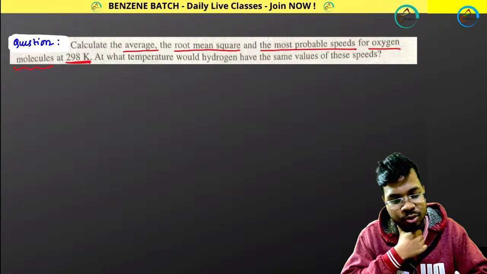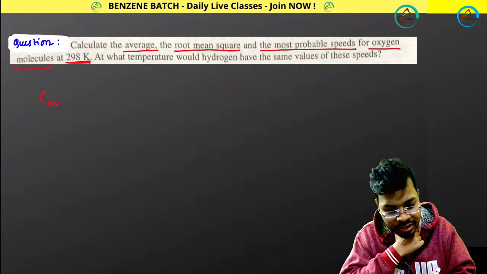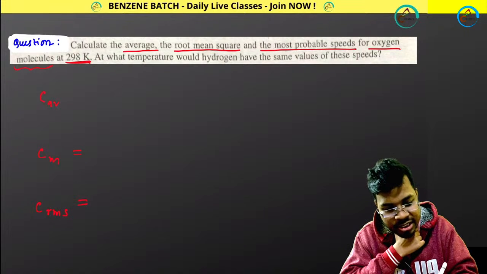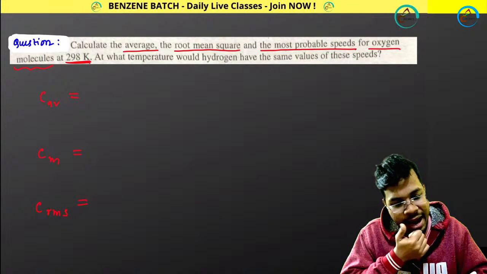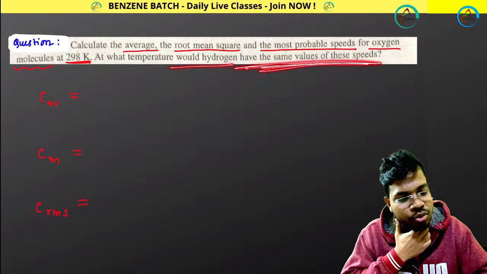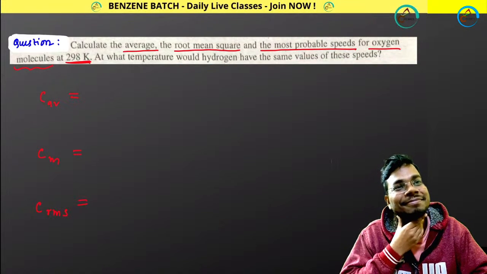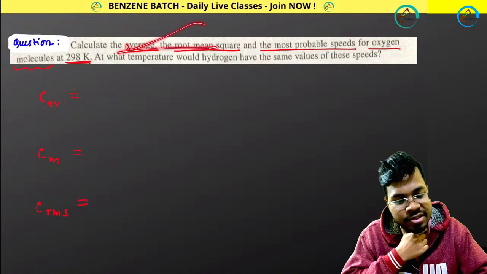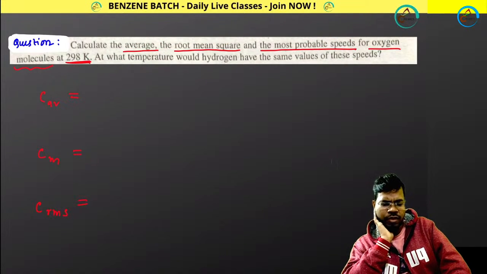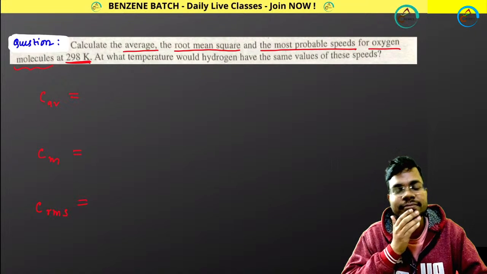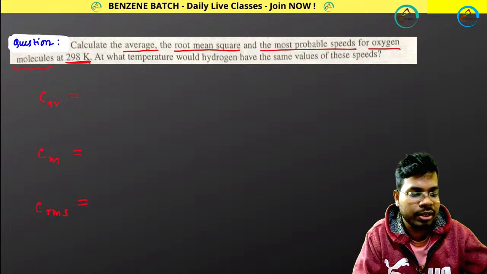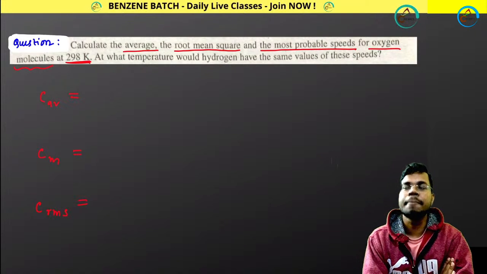Okay. So first calculate C_av, C_mp and C_rms. Calculate these velocities. And then at what temperature would hydrogen have the same values of these speeds? First of all, calculate the first part: average velocity, root mean square velocity, most probable velocity for oxygen molecules. Do the calculation first. I am giving you 1 minute to calculate these three. You have a calculator, you can calculate this within 1 minute. Then I will show you the answer.